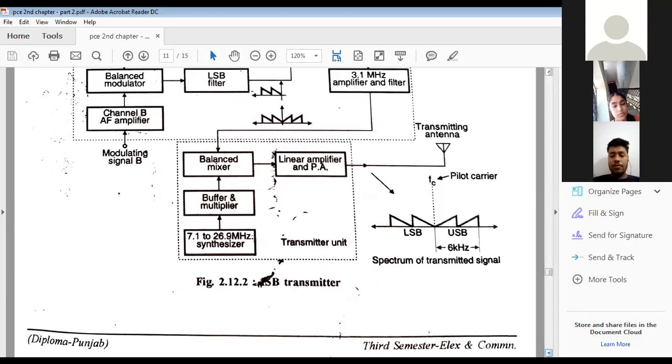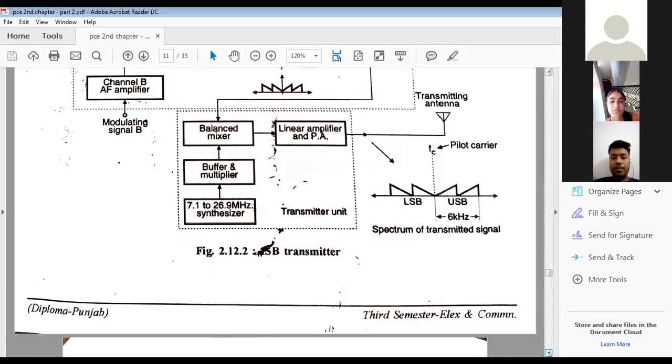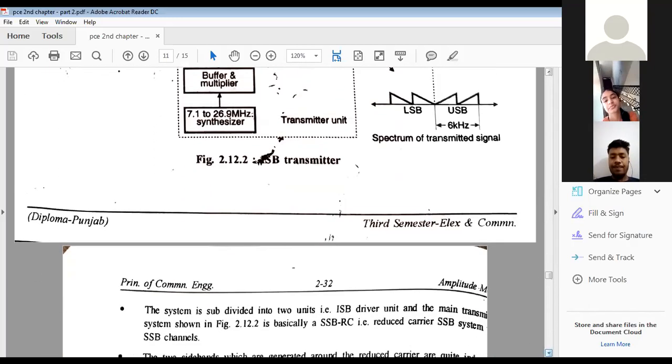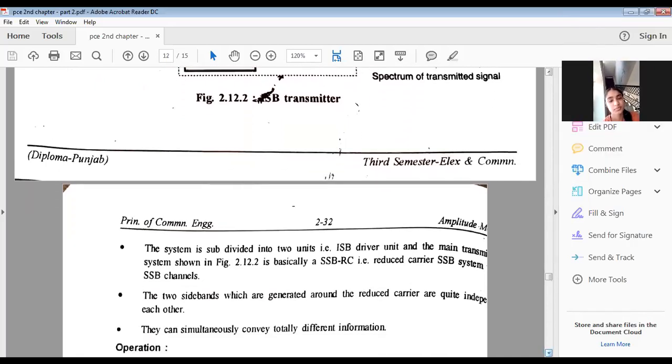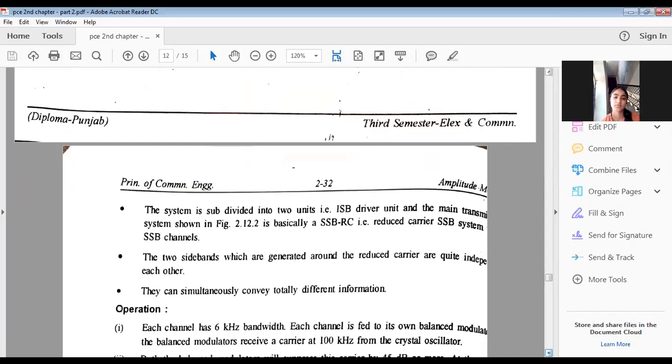Both have the same amplitude and contain the same information. But here, the amplitude may be the same, look at the upper and lower, but the information is different. Clear? Because both are independent of each other. Clear? Yes, sir. Okay.